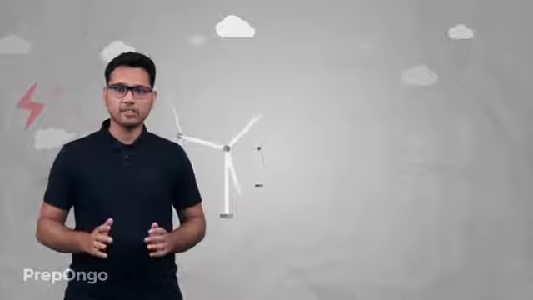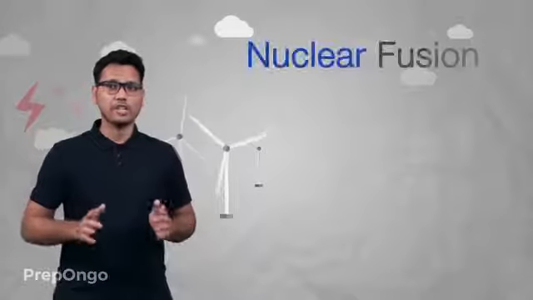So if we somehow make the nuclear power plant safer and if we somehow find a way to dispose of their waste, then nuclear energy can power up the world. So this was all about nuclear fission. Let's talk about nuclear fusion now.